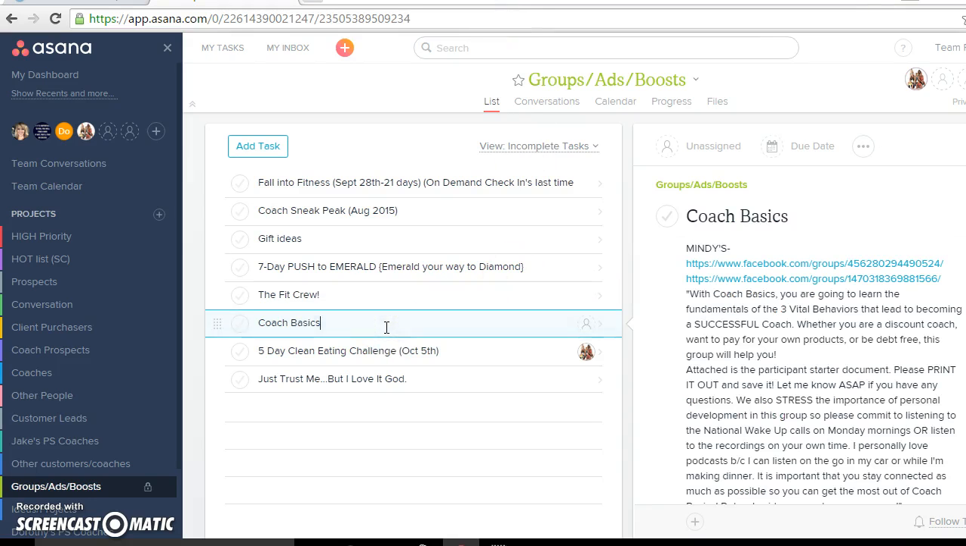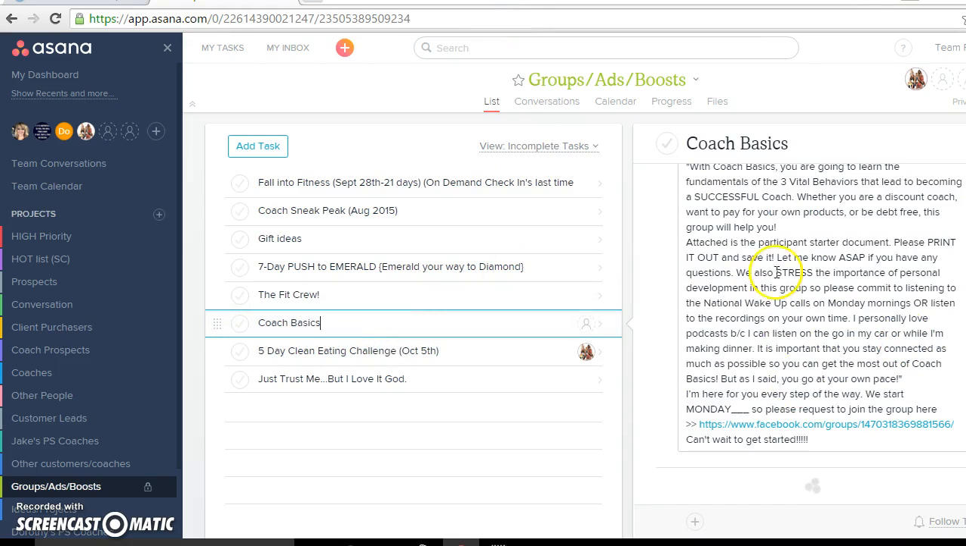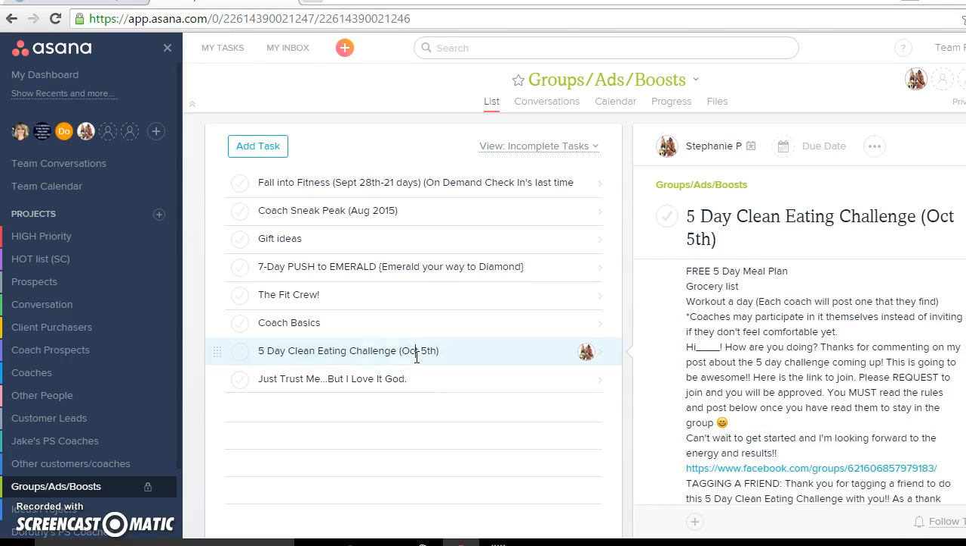I have another thing for Coach Basics. Now every time I have a template in here, so I don't have to keep going back and write everything out again. I have a template, and so I literally copy and paste this to you guys. You've probably already seen this before, but boom, I did it. Same thing with the clean eating.